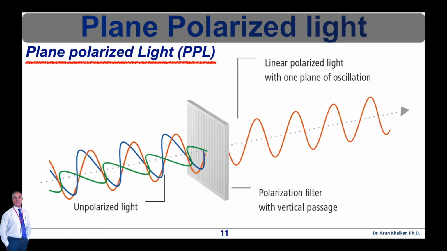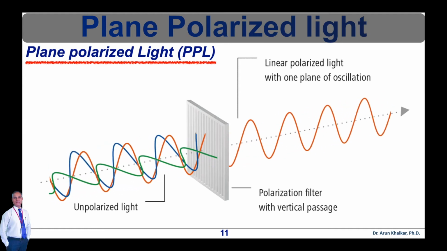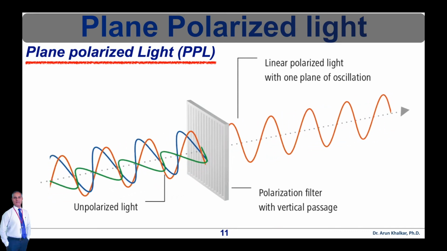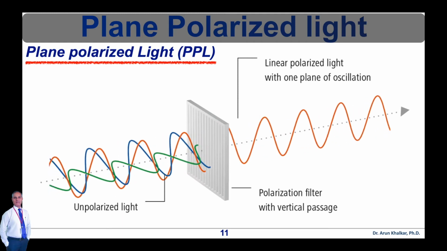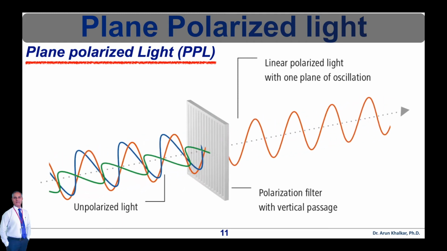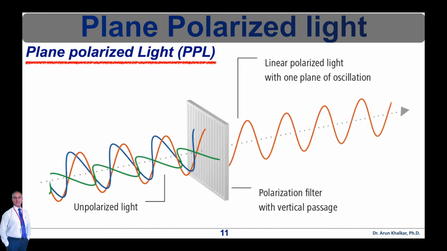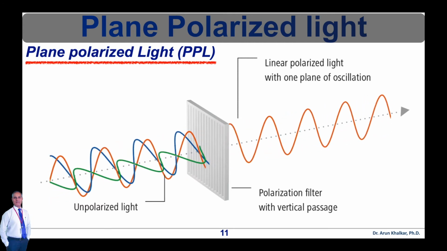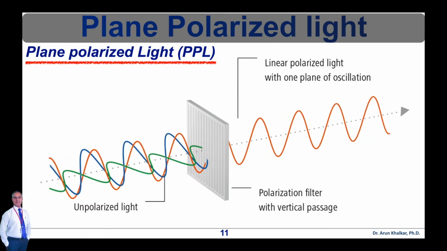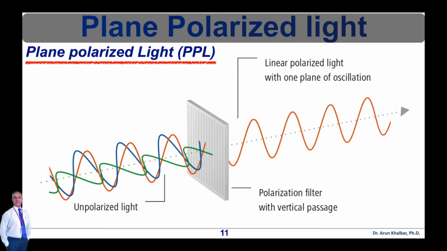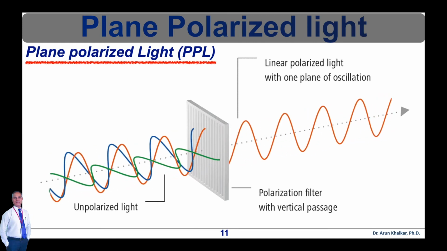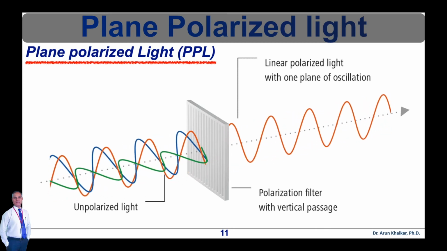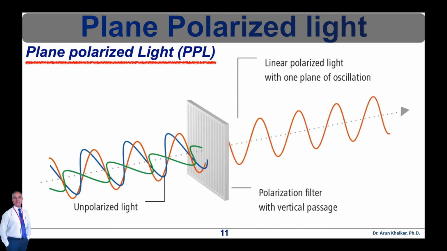The polarizer illustrated in this figure is actually a filter containing long chain polymer molecules that are oriented in a single direction. Only the incident light that is vibrating in the same plane as the oriented polymer molecules is absorbed, while light vibrating at right angles to the polymer plane is passed through the polarizer filter. The polarizing direction of the polarizer is oriented vertically to the incident beam, so it will pass only the waves having vertical electric field vectors. Such light is called plane polarized light.